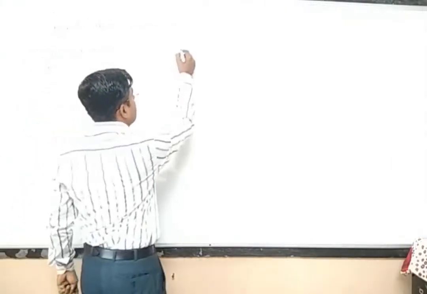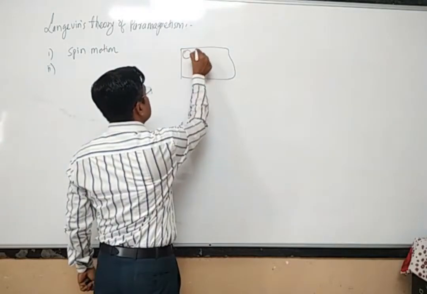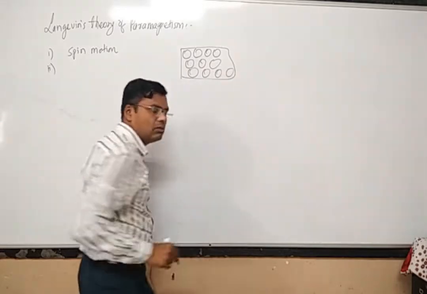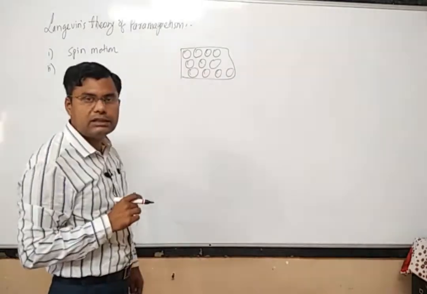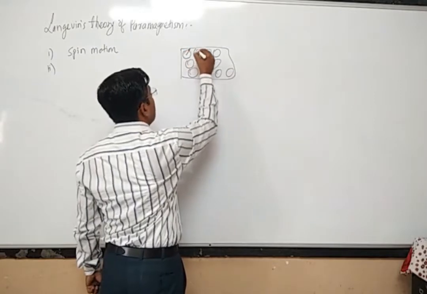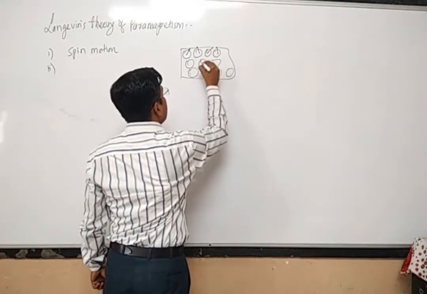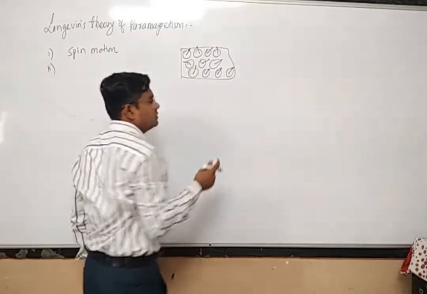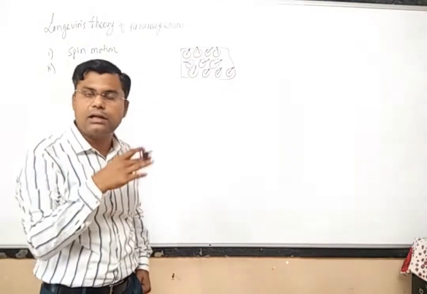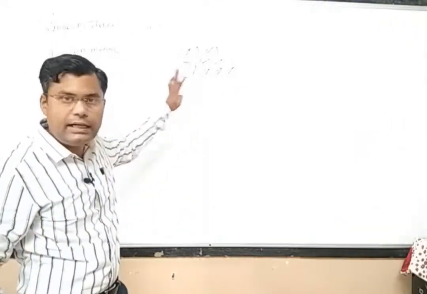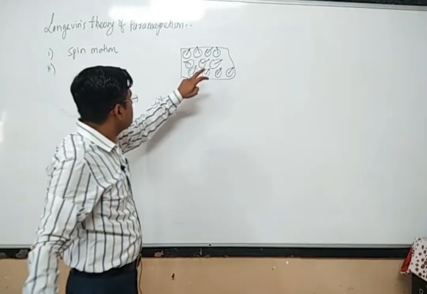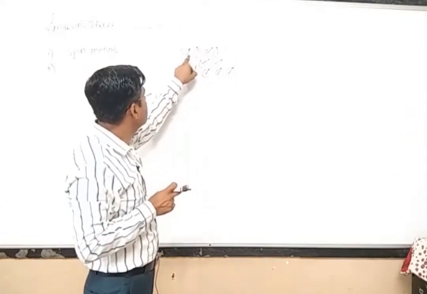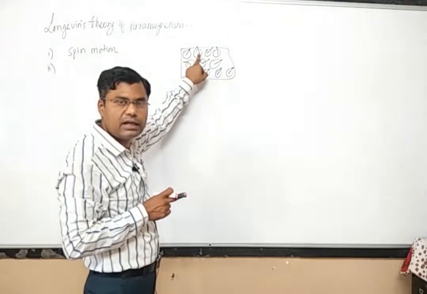For example, suppose there is a paramagnetic substance consisting of a large number of atoms or molecules. Since it is paramagnetic, every atom or molecule will have some permanent dipole moment, but at room temperature, because of thermal agitations, they will be oriented in random directions. Every atom is having some kind of permanent magnetic dipole moment.